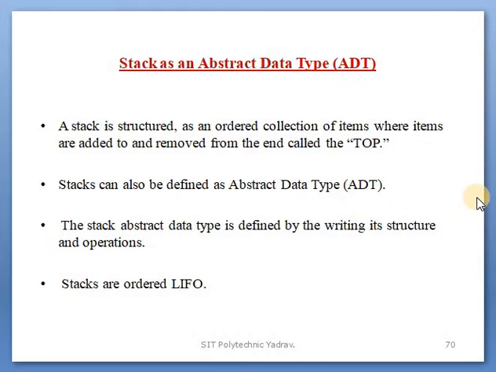For example, in C, int and float are fixed, already created through the C language, and you use them: int for integer, float for floating, char for character. Similarly, some data types are defined by the user, and those are said to be abstract data types.